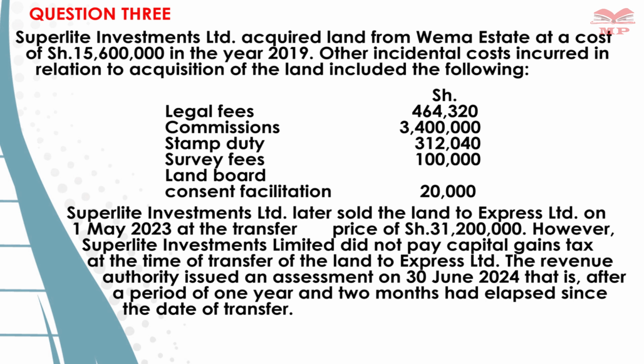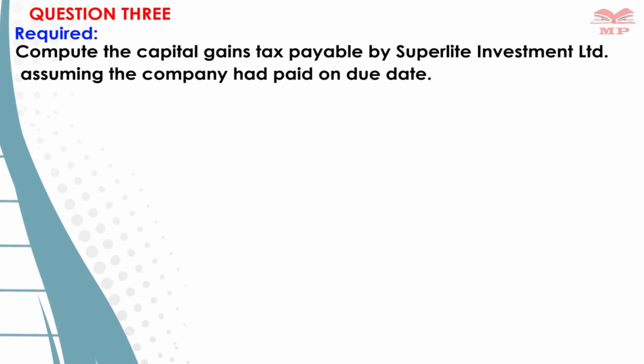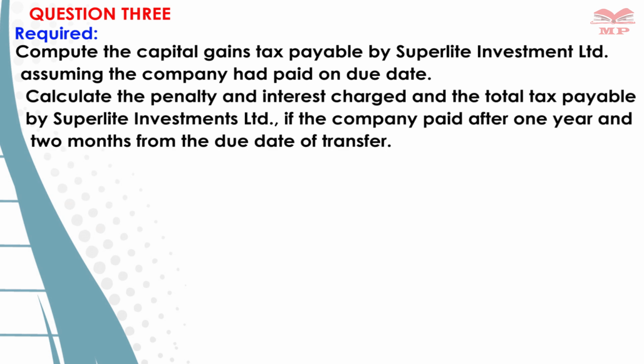The Revenue Authority issued an assessment on 30th June 2024. That is a period of 1 year, 2 months that had elapsed since the date of the transfer. Required: compute the capital gain tax payable by Superlight Investment Limited, assuming that the company had paid on due date. The second, calculate the penalties and interest and total tax payable by Superlight Investment Limited if the company paid after 1 year and 2 months from the due dates.